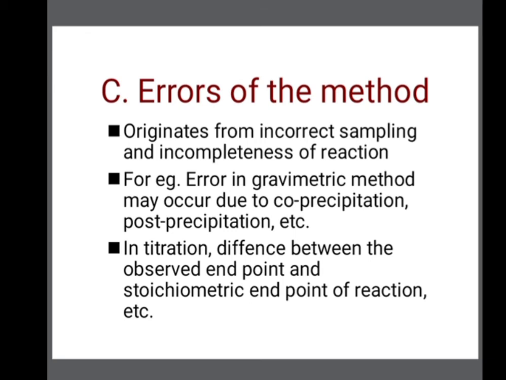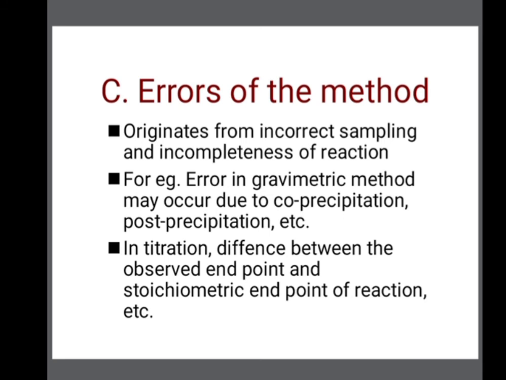The third error is the errors of the method, and this originates from incorrect sampling and incompleteness of a reaction. That means the method is there, the procedure is there, but you have performed it incorrectly or without the greatest care, then your reaction is incomplete or inaccurate.